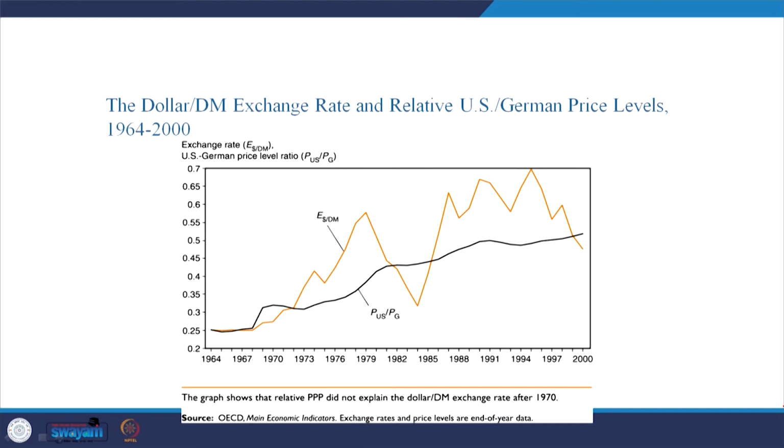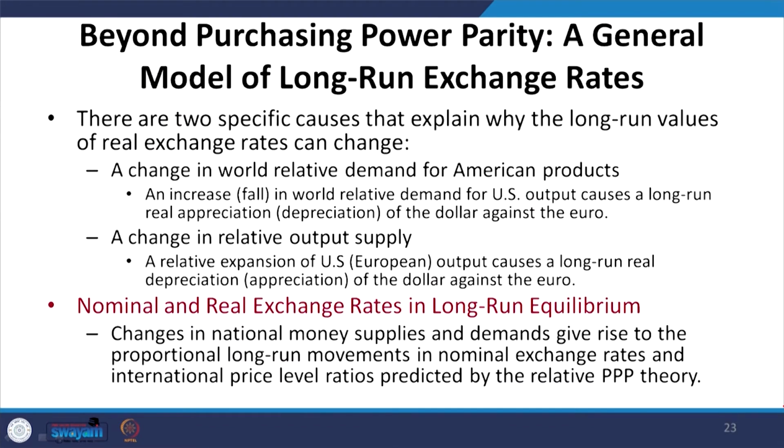You can easily see that the changes are clearly highlighted. This shows that relative PPP did not explain the dollar-Deutschmark exchange rate after 1970. From 1970 onwards the changes are different, there is no proper trend, and there are huge fluctuations.